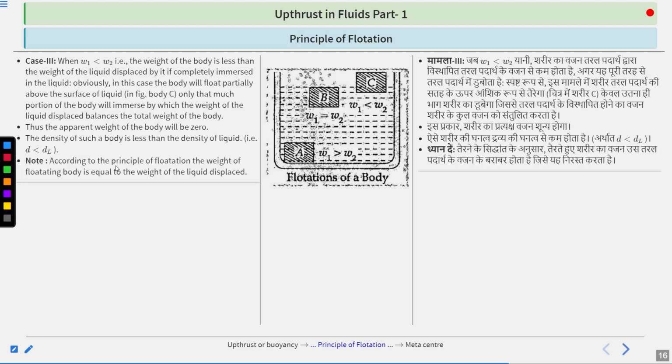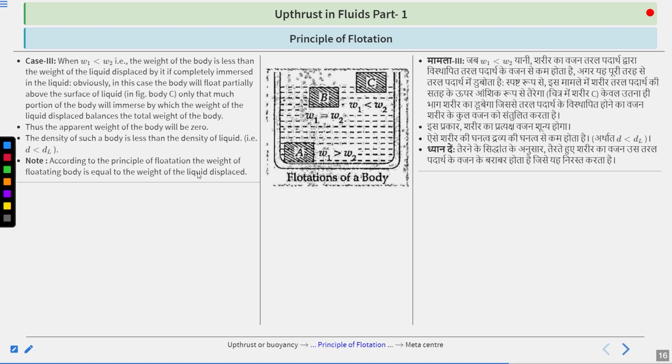Note, according to the principle of flotation, the weight of a floating body is equal to the weight of the liquid displaced. So now, according to the principle of flotation, we have seen the 3 cases. First case, when the body weight is greater than the weight of displaced liquid, the body will sink into the water. In such a scenario, the density of solid is higher than the density of liquid.